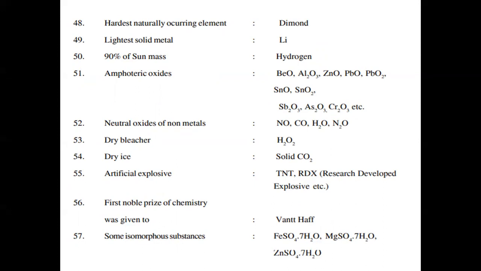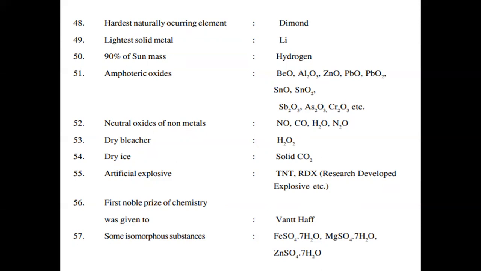Atmospheric oxides. These are the atmospheric oxides. Amphoteric oxide, which acts as both acid as well as base. Neutral oxides of nonmetal, NO, CO, H2O, N2. Dry bleacher, hydrogen peroxide. Dry ice, solid carbon dioxide. Artificial explosive, TNT, RDX. First Nobel Prize of Chemistry was given to Van 't Hoff.